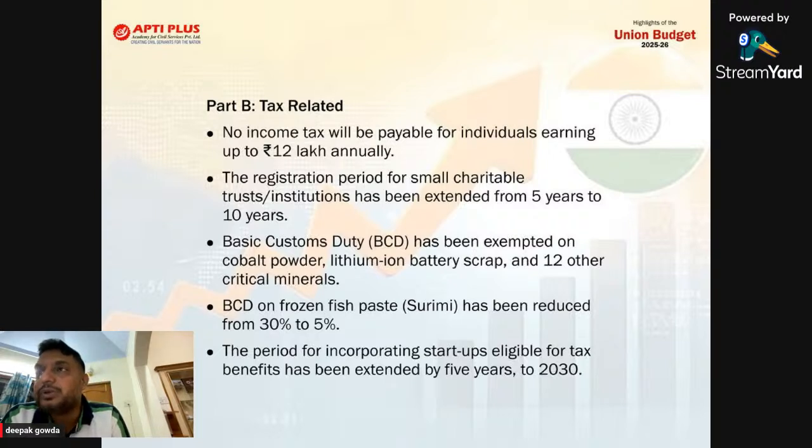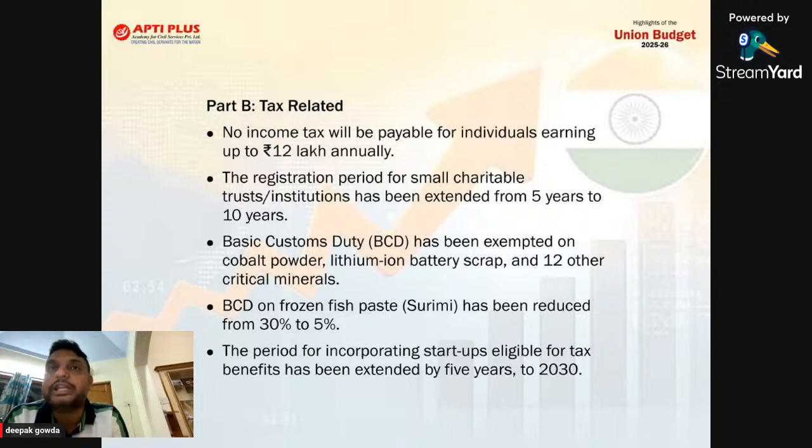So people used to feel that if they earn 10 lakh or 12 lakh, after deductions and exemptions they were supposed to pay approximately 70,000 to 1.5 lakh as tax. Now the government went for what? For individuals earning up to 12 lakh plus a standard deduction of 75,000 rupees, almost 12.75 lakh will come under no tax.